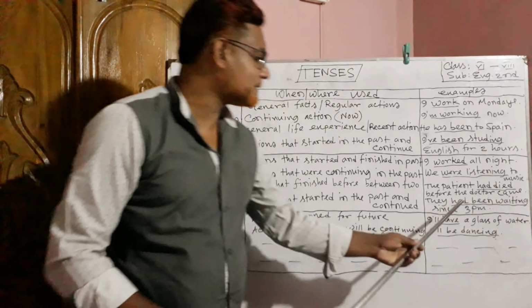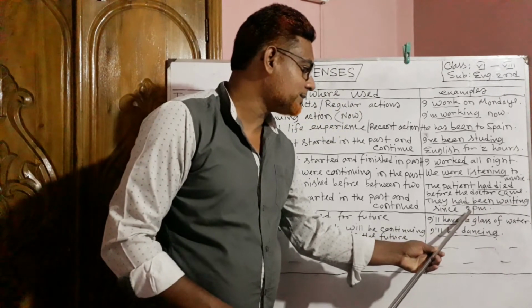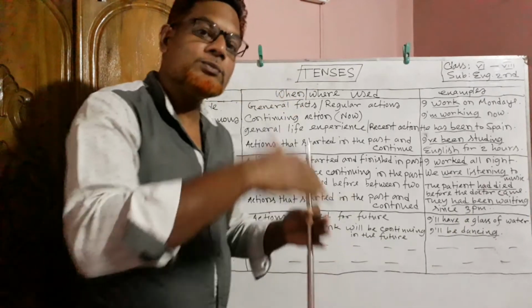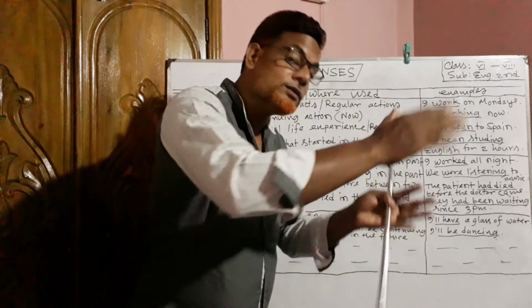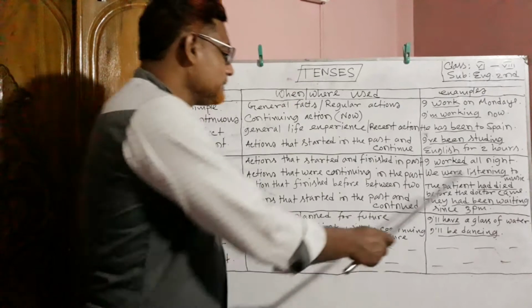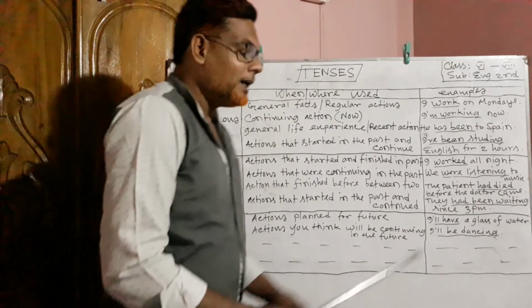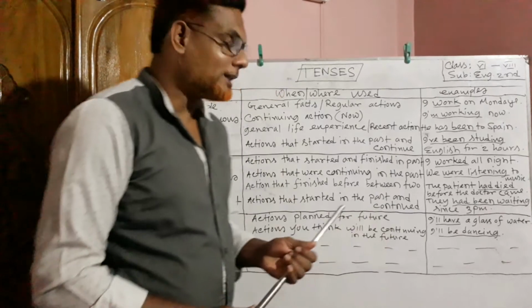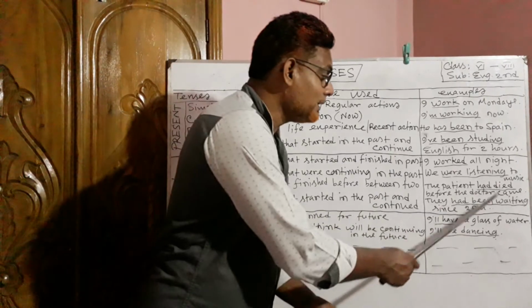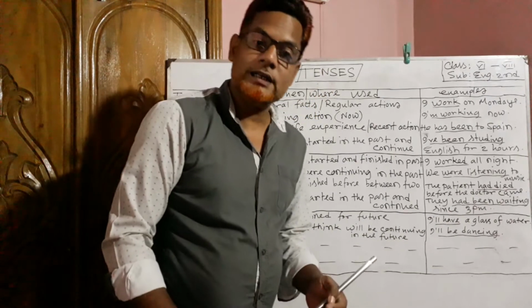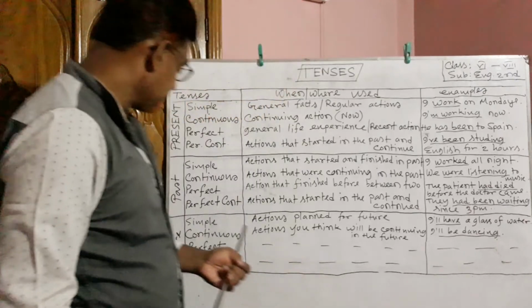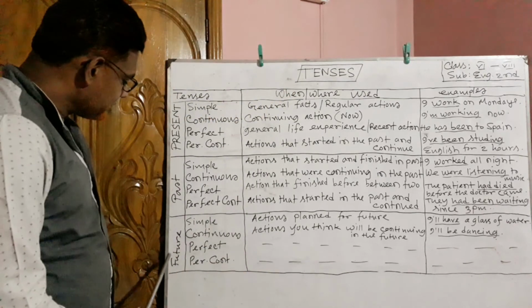That means the action started from 3 p.m. and it was still continuing. That's why this sentence is past perfect continuous tense. And to form the past perfect continuous tense, we have to use had been and ing should be added with the principal verb.